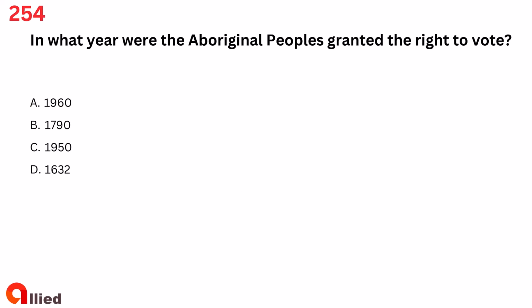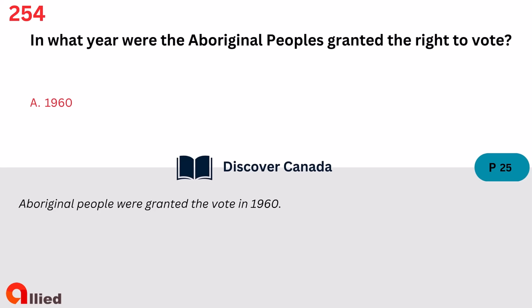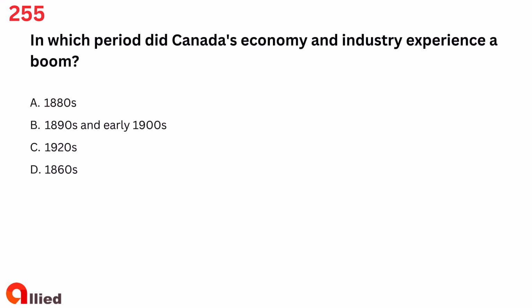Question 254. In what year were the Aboriginal peoples granted the right to vote? A. 1960, B. 1790, C. 1950, D. 1632. The answer is A. 1960.